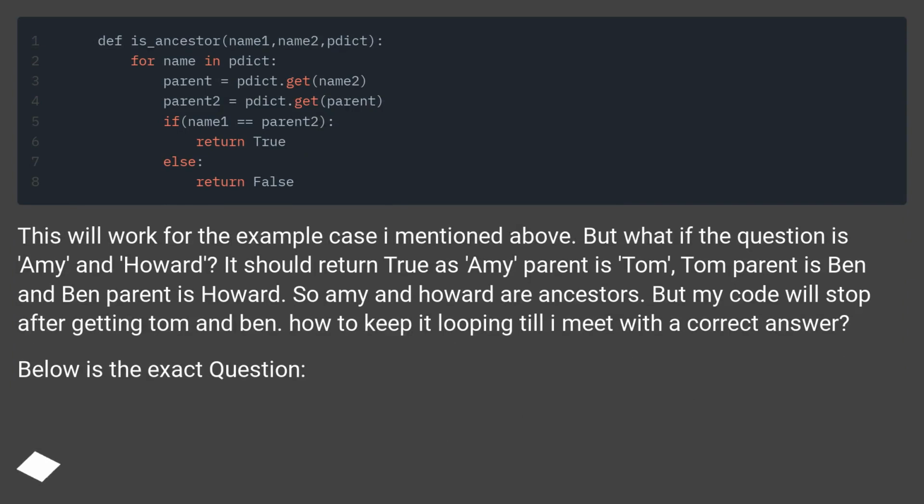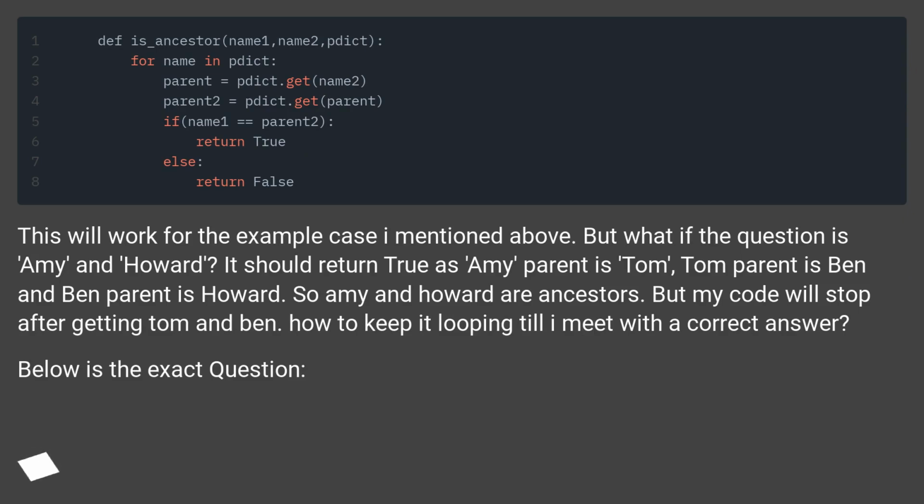This will work for the example case I mentioned above. But what if the question is Amy and Howard? It should return true as Amy's parent is Tom, Tom's parent is Ben and Ben's parent is Howard. So Amy and Howard are ancestors. But my code will stop after getting Tom and Ben. How to keep it looping till I meet with a correct answer?